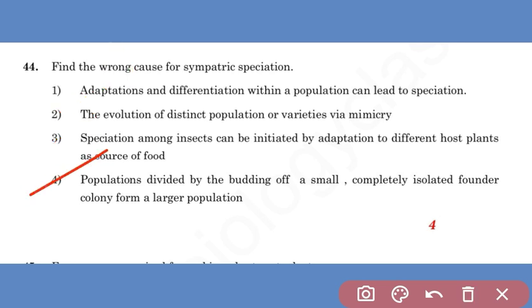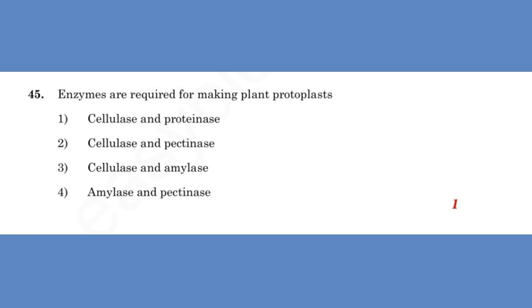So option 4 is the answer of this question. Then next question, enzymes are required for making a plant protoplast. The term plant protoplast was coined by the scientist Hanstein. Protoplast means a cell without a cell wall.